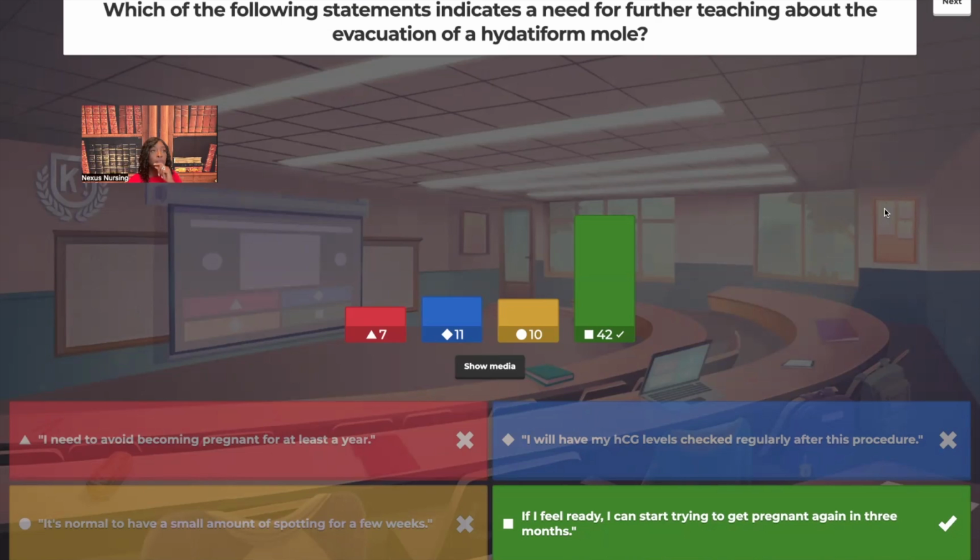The spotting is not going to be bright red, right? You know how in a normal viable pregnancy, you have that active bleeding, you're going to see bright red. No, this is going to be dark, like purple, brown, almost even black, very, very dark color, okay?